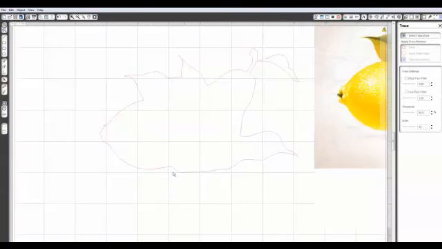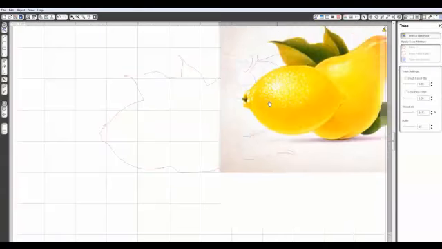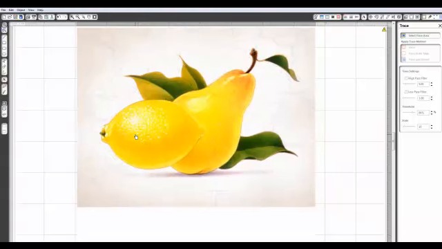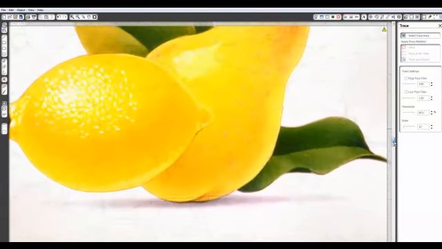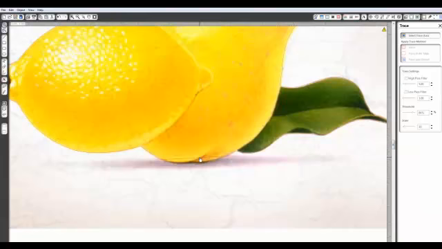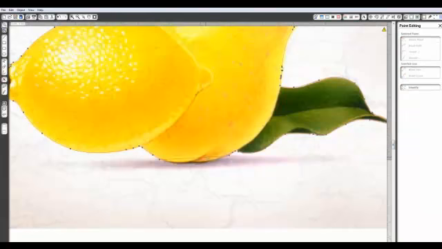Okay, so now I don't want to leave this straight edge on the bottom, so I'm going to bring this image back over, and I can see I've lost this nice contour on the bottom of my pear. So I'm going to zoom in, double click on this line. I wish they would make that a little easier.